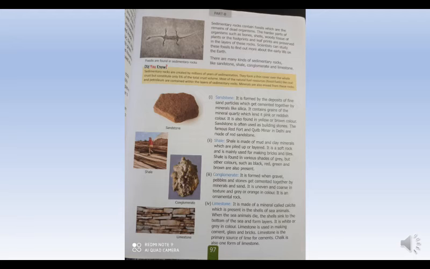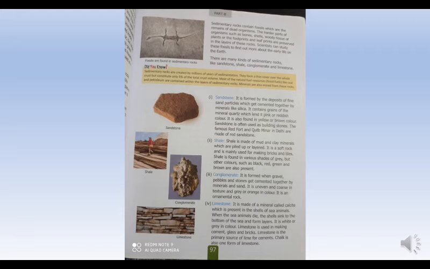It is found in various shades of grey. We find shale in many shades of grey, but the other colors like black, red, green and brown are also found in shale.